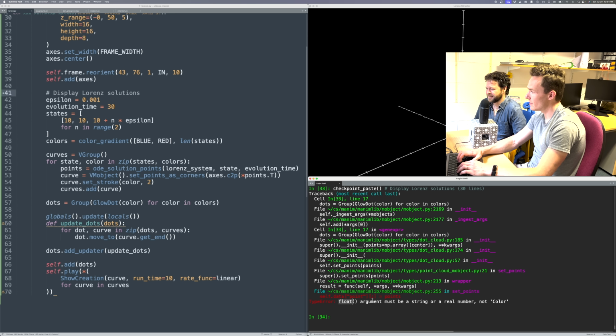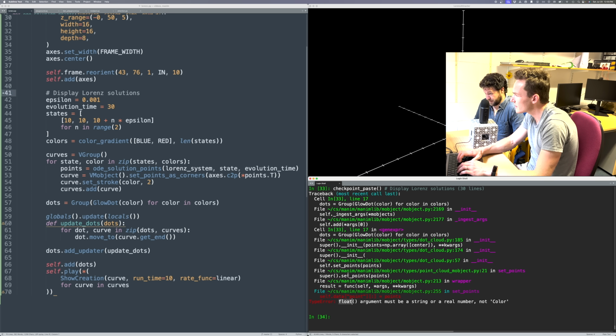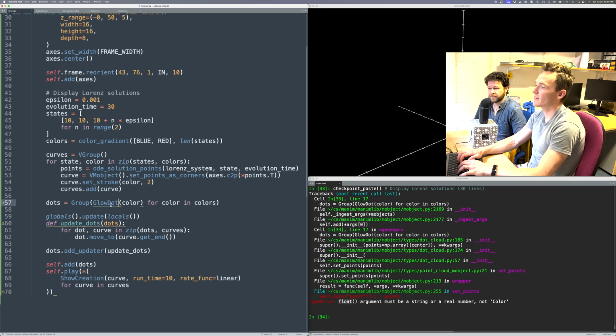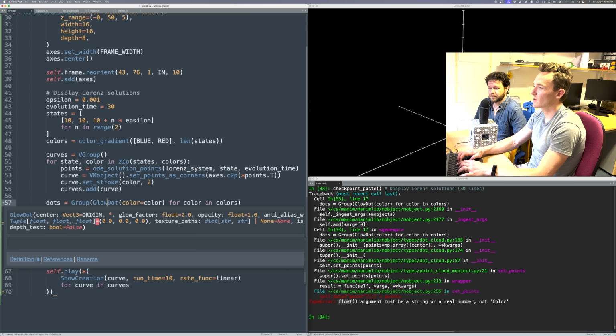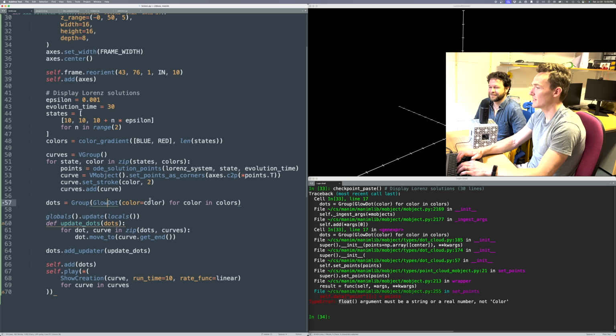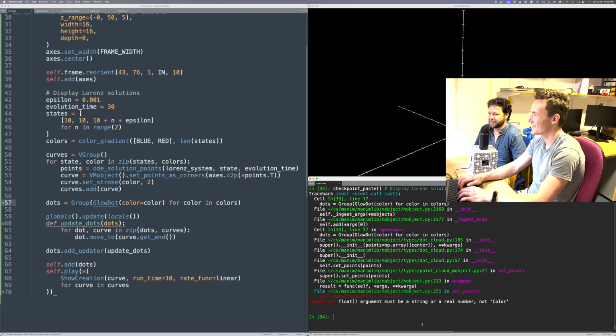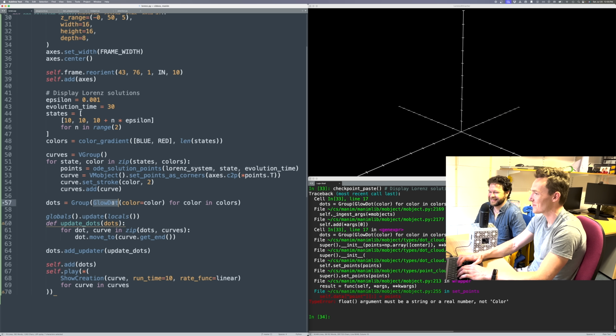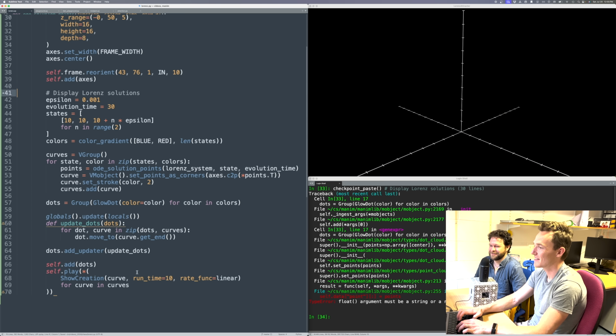Must be a string or real number. What line is this coming up for? So when I set the points... Color and colors. The color gradient is producing... Oh. So glow.dot, the initial argument for glow.dot is the center, like where it is in space. So it was a type error, telling you that you needed that parameter to be the color. There could certainly be a better type error message. This is where people who know Python are like, the constructor of glow.dot should definitely have had better error messaging. I'm not going to hold it against you.